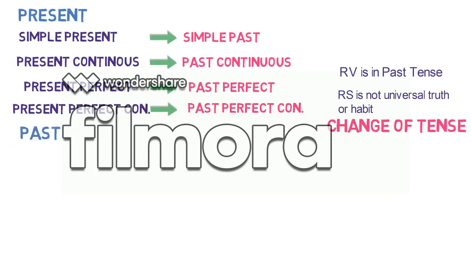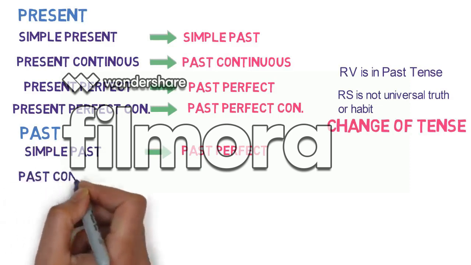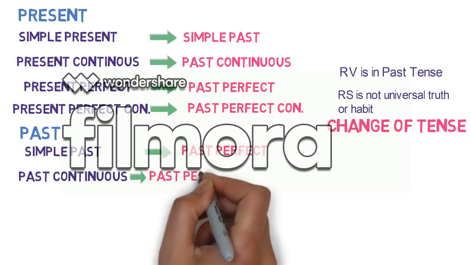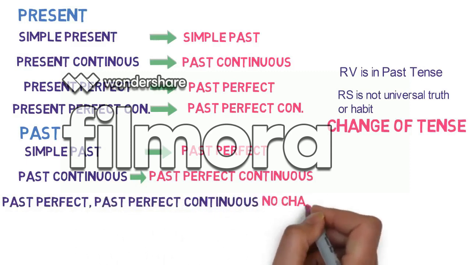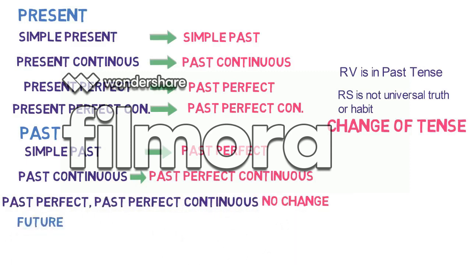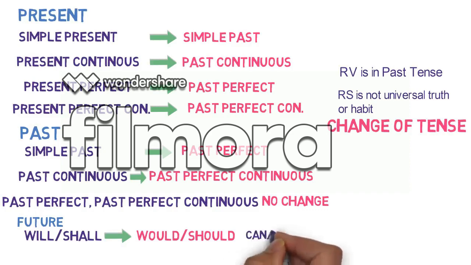For past tenses, simple past will be converted to past perfect. Past continuous will be converted to past perfect continuous. Past perfect and past perfect continuous won't change. And for future tenses, will or shall used in the sentences will be replaced by would or should. And for the modal verbs can or may in the sentence, they will be converted to could or might.